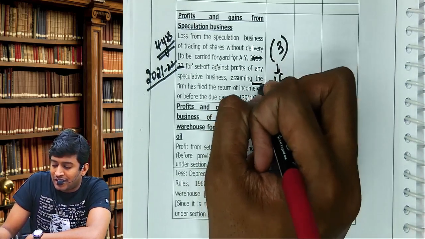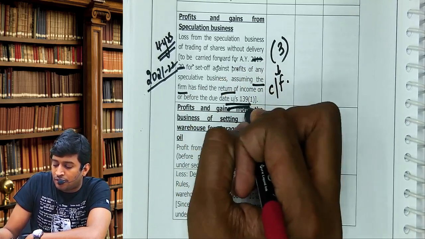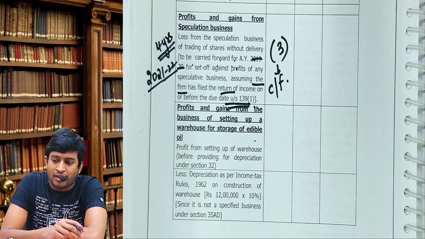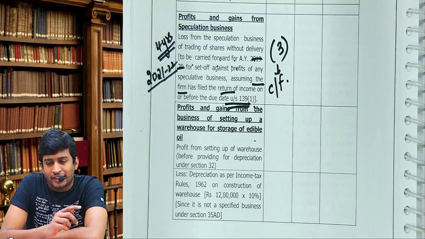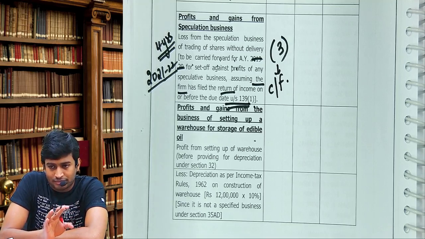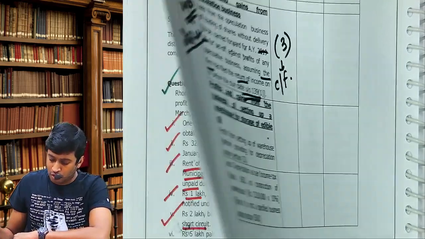But there is one condition which we will be covering later. The return has to be filed on or before the due date. Then only losses can be carried forward under section 139 subsection 3. 139(3) speaks about return of loss. And the due date is mentioned under 139(1). Am I clear till here? Clear? Shall we continue, guys? Sure.